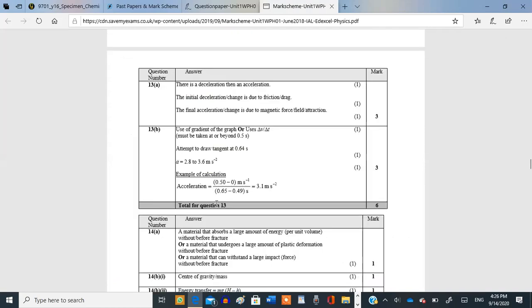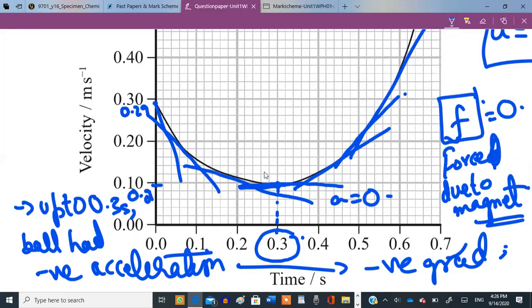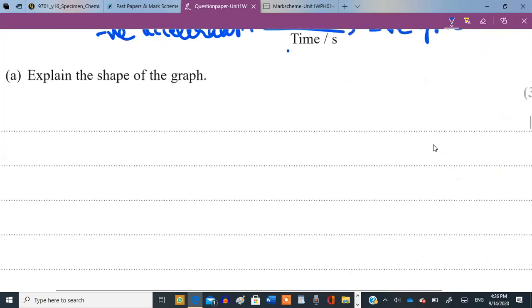Now let's look at the marking scheme. There's a deceleration and acceleration. Initial deceleration changes due to friction. The final is due to the magnetic force. Okay, we got all the points actually. Even so, we did mention friction, then we did mention the forces of the magnet, and we did mention both acceleration and deceleration. So yeah, this was a good question.